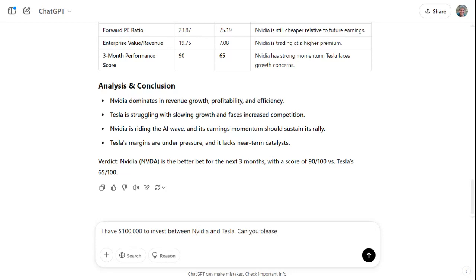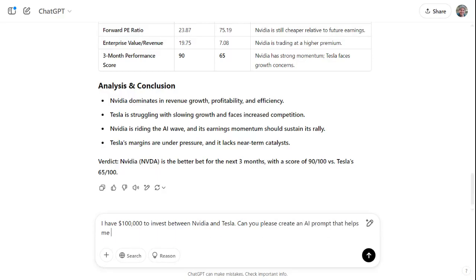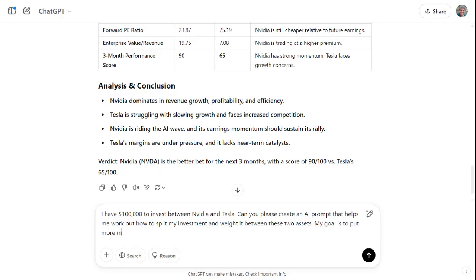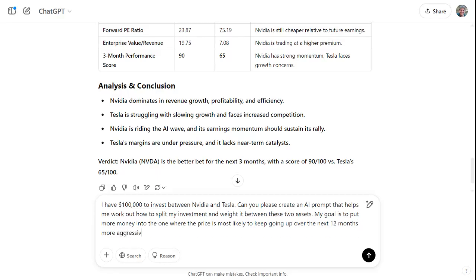Can you please create an AI prompt that helps me work out how to split my investment and weight it between these two assets? My goal is to put more money into the one where the price is most likely to keep going up over the next 12 months more aggressively than the other.